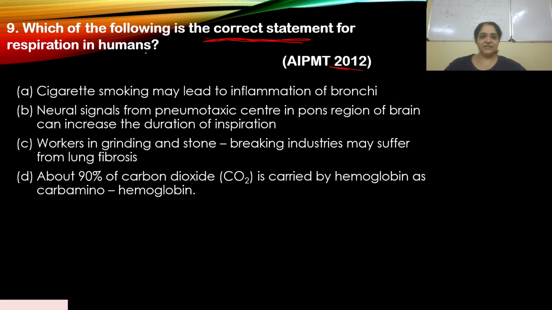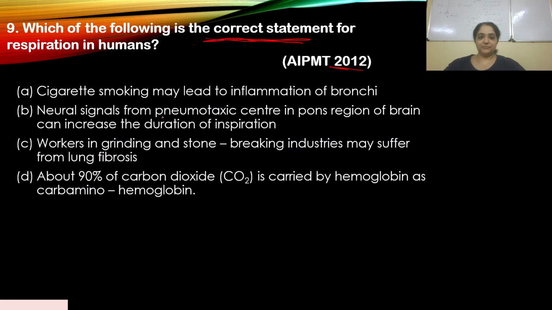Okay, A. Cigarette smoking may lead to inflammation of bronchi. No, it reduces the respiratory surface area, so that is incorrect. B. Neural signals from pneumotaxic center and pons region of brain can increase the duration of inspiration. No, that is also incorrect. It does not increase the duration of inspiration. Sorry, it will stop the inspiration.